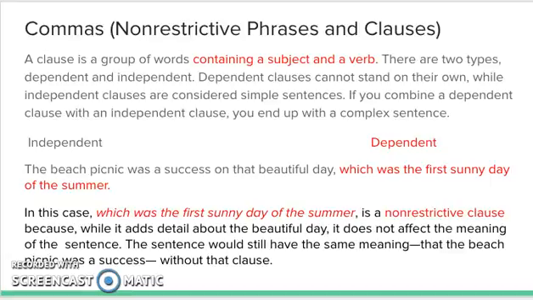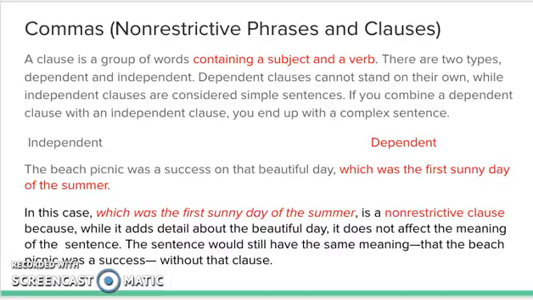A clause is a group of words containing a subject and a verb. There are two types, dependent and independent. Dependent clauses cannot stand on their own, while independent clauses are considered simple sentences. If you combine a dependent clause with an independent clause, you end up with a complex sentence.